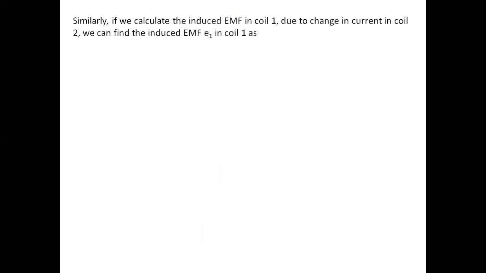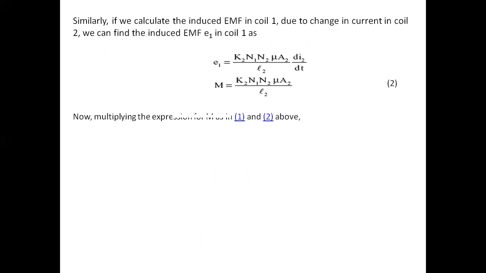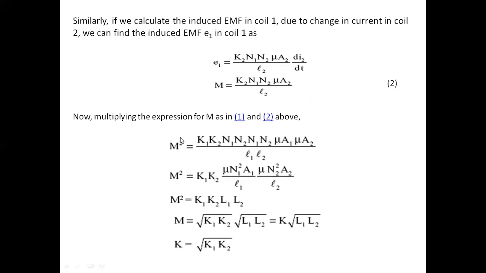Similarly, you can calculate the induced EMF in the first coil due to the second one. In the same way, E1 equal to this. Again, you can find the second M. So now you got two M's here. The first one is due to coil 1, and the second M you got from equation 2. Now multiply both expressions, because both are mutual inductance only. Multiplying equation 1 and equation 2, you will get M square.